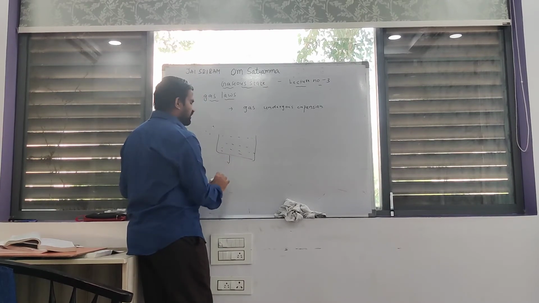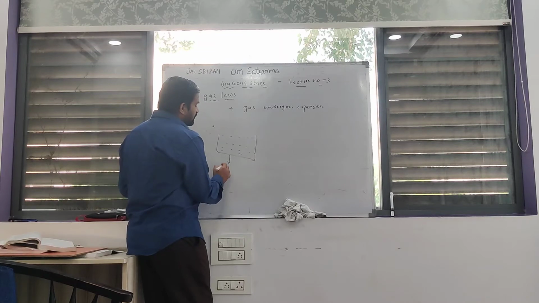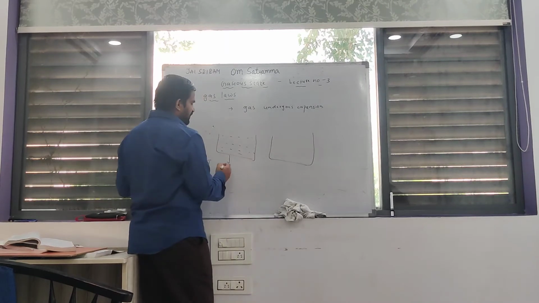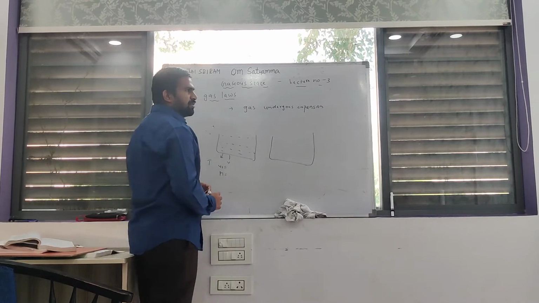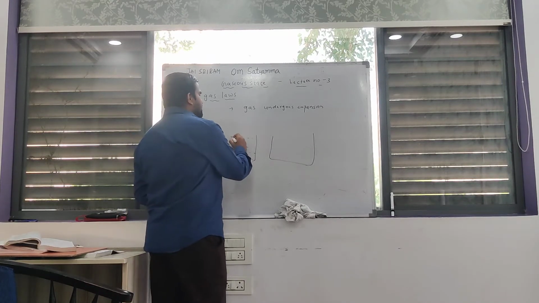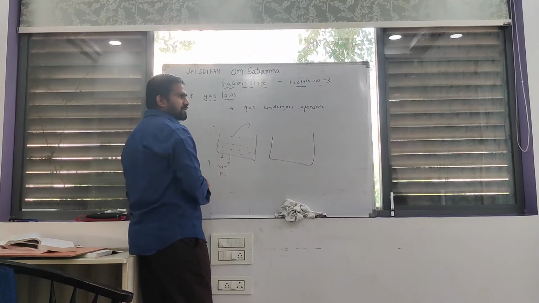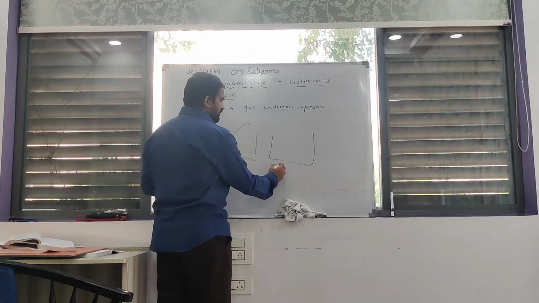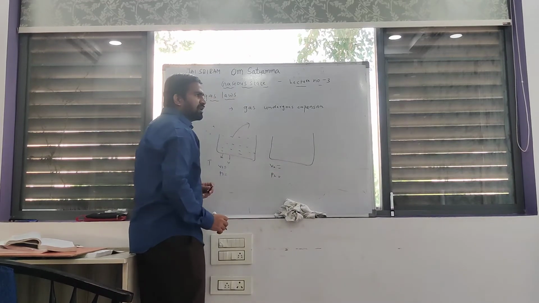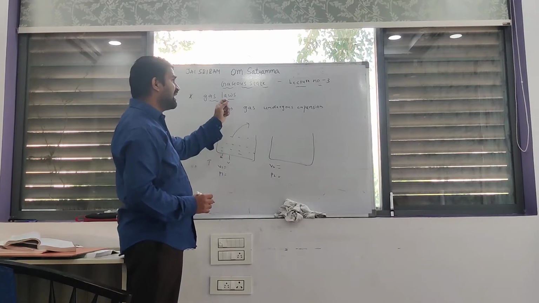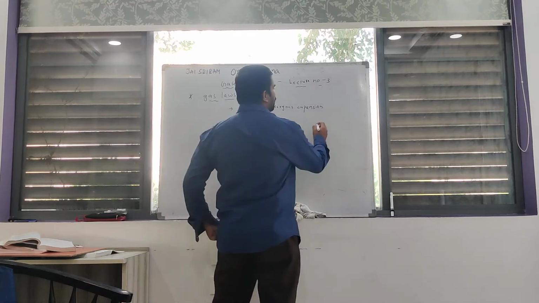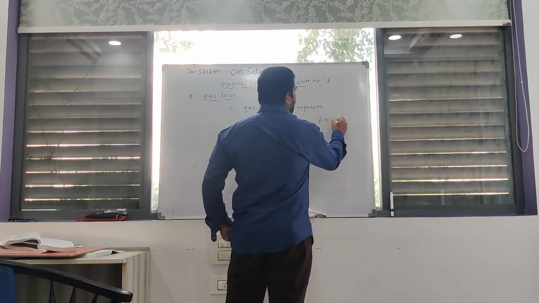This container is filled with any gas. Temperature is constant. Initially, volume is V1 and pressure is P1. After some time, this gas expands. After this expansion, volume also changes, that is V2, and pressure also changes, that is P2. If gas undergoes expansion, Boyle's law converts to P1 V1 is equal to P2 V2.